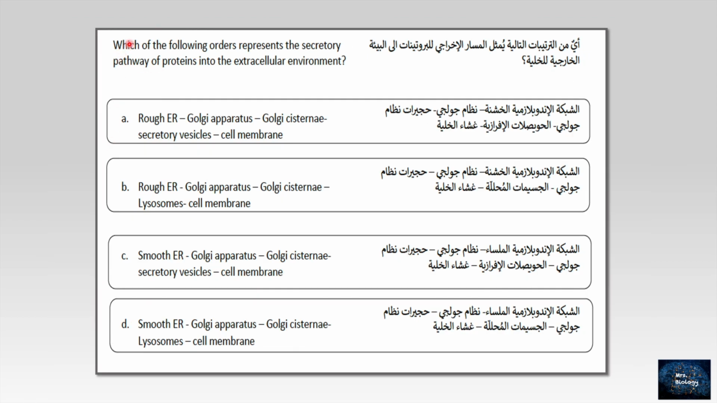What about this question? Which of the following orders represents the secretory pathway of proteins into the extracellular environment? It seems an easy question. It's talking about the proteins, and we all know proteins are synthesized inside the ribosomes. And because we know the ribosomes are located in the cytoplasm scattered there or on the rough endoplasmic reticulum, directly I will cancel options C and D, because you should know that the smooth ER function is to make lipids, cholesterol, steroid hormones. So I'm happy that I have only 2 options right now.